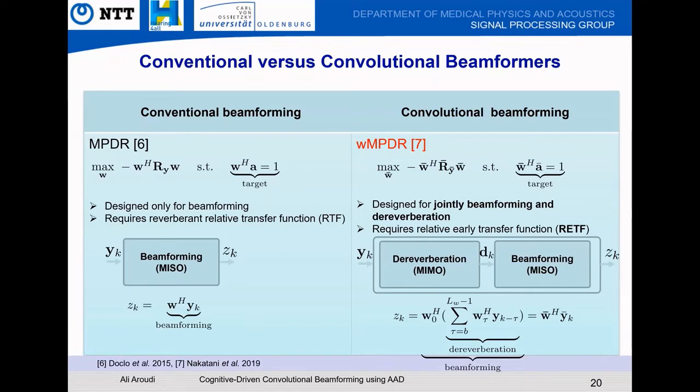What about the optimization problem of the convolutional beamformer? Actually, the optimization problems of the conventional and the convolutional beamformer are similar, except that here a covariance matrix of the stack vector of the past and current frames is used. Also here, a relative early transfer function, or RETF, is used, which is important for the dereverberation and needs to be estimated. Okay, now let's zoom out a bit.